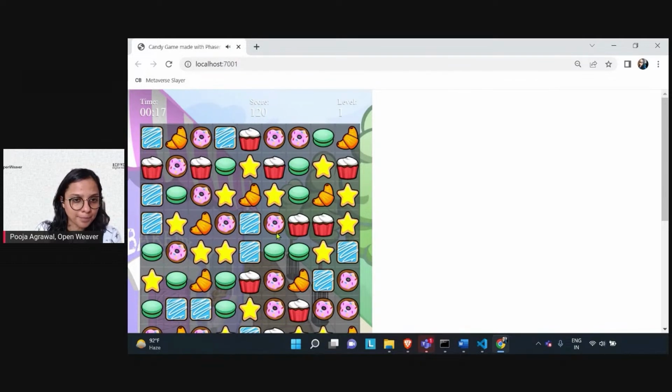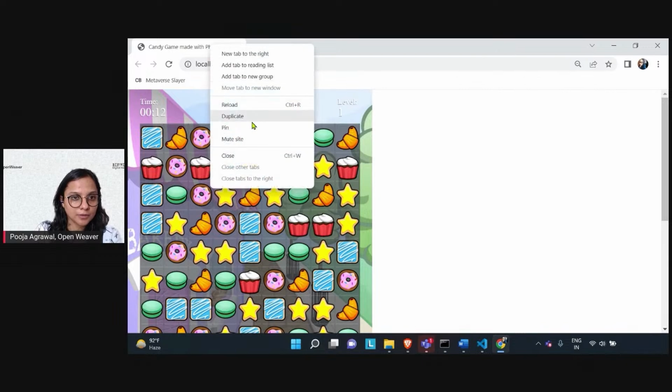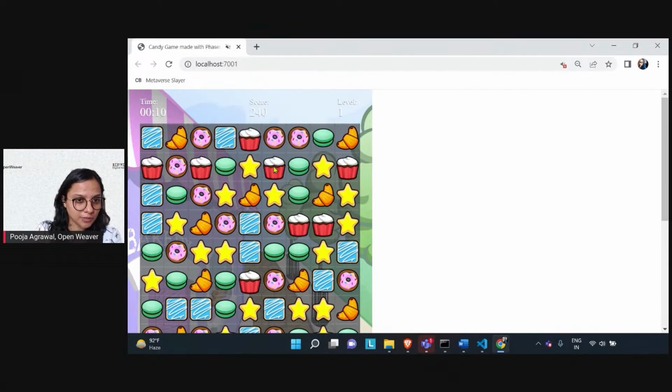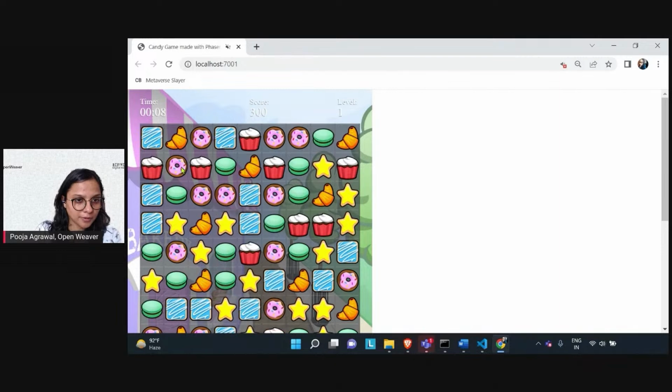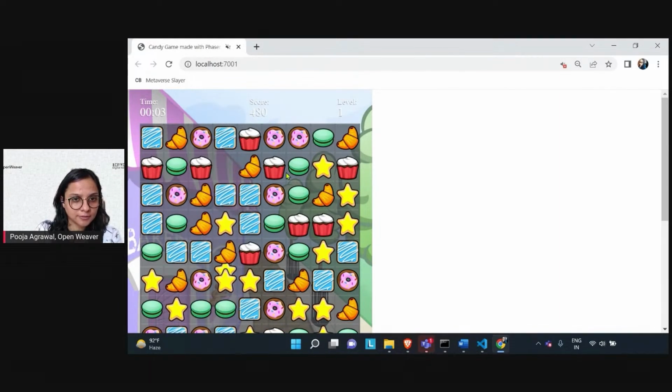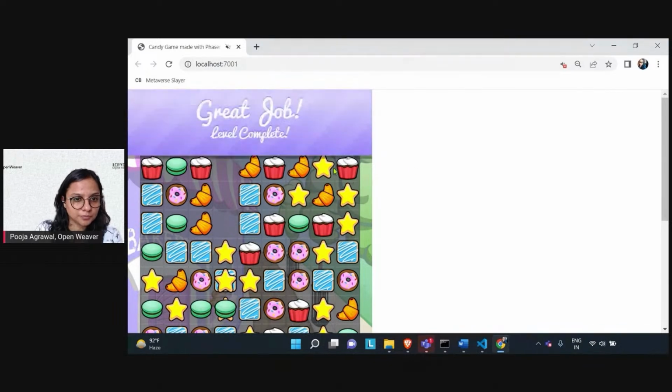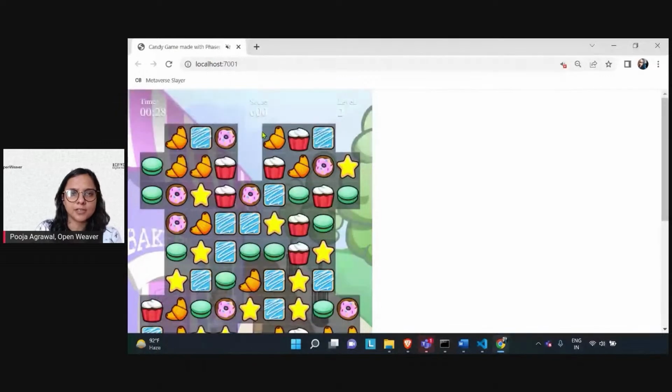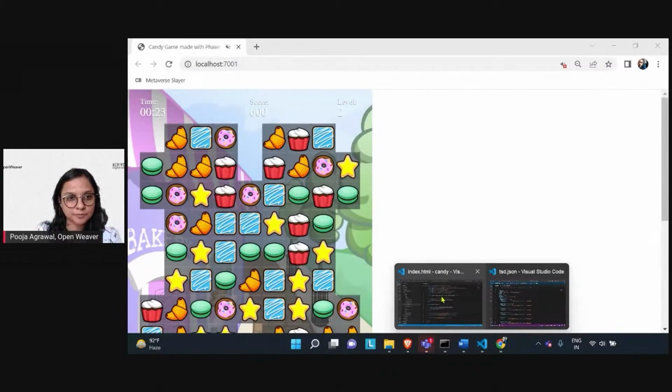We'll play the game. Also, this has music to it, so let me just mute the music here. You can swipe the different candies and try to complete the game. So yes, it says the game is completed and then it reloads. Now quickly, let's get to the code part.